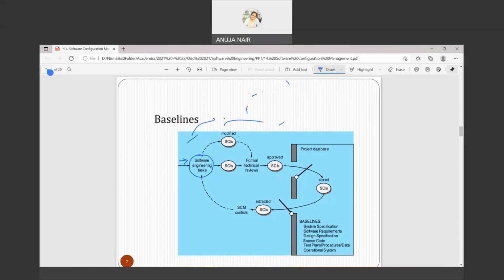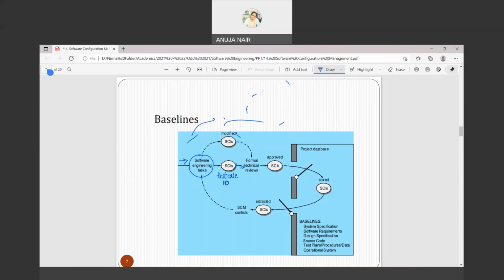So let's say the SCI over here is, let's take an example, a test case. Let's give a number, test case 10, randomly, is subject to change. So now this SCI will go through formal technical review.